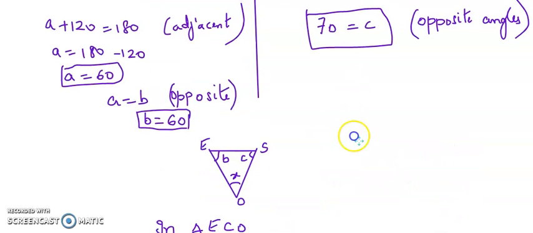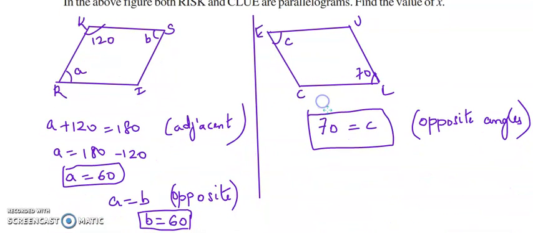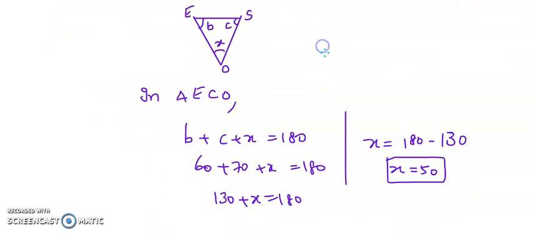Again, what did we do? The figure says that they are parallelograms. The first parallelogram was RISK, where we used the opposite angle rule and the adjacent angle rule. The other parallelogram was ECLU. In that also we applied the opposite angle rule, and then we applied the triangle rule, where the total sum of the interior angles of a triangle is 180. We used that and we have solved. Hope it is clear. Thank you.